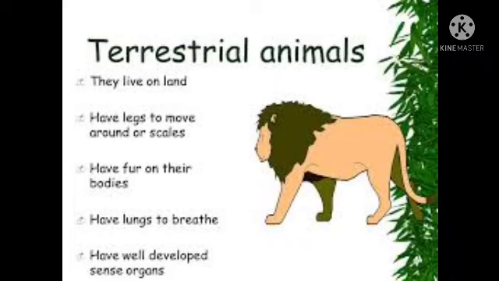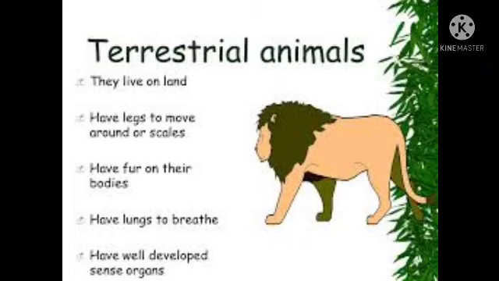First of all, terrestrial animals have common things. The first one is they have legs to walk. Second, they have lungs to breathe. Third, most of them have well developed sense organs and nervous system which help them to feel the changes around them. So well developed sense organs are present.